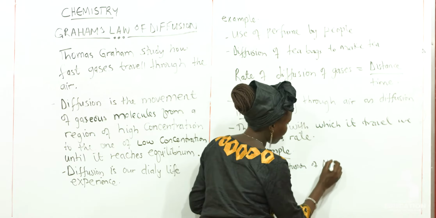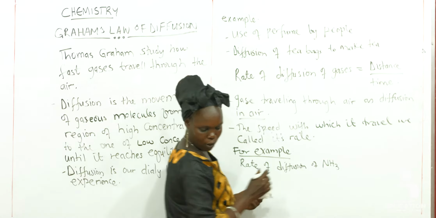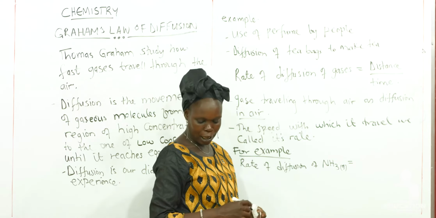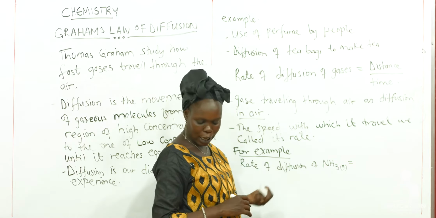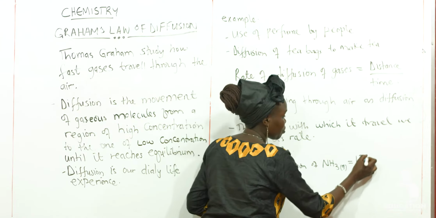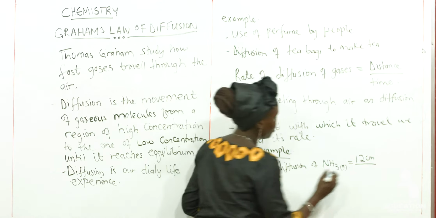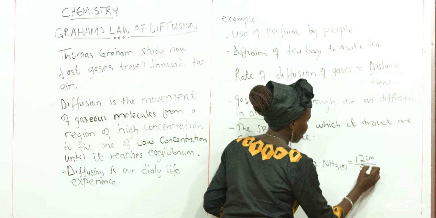The rate of diffusion of ammonia will be the distance over the time it takes. So the distance for ammonia gas to travel through the air, whereby we consider it as diffusion in air, is 12 centimeters. So we divide this by the time it spent to diffuse. So the time it spent to diffuse is 5 seconds.